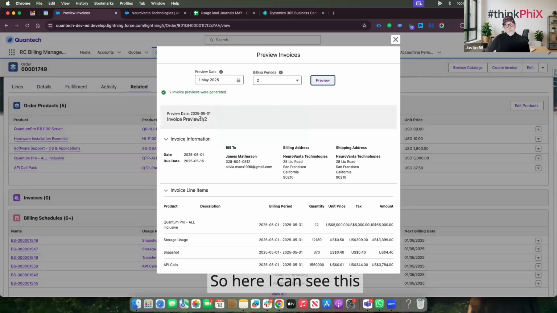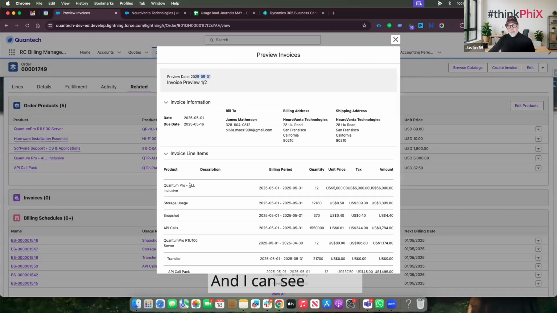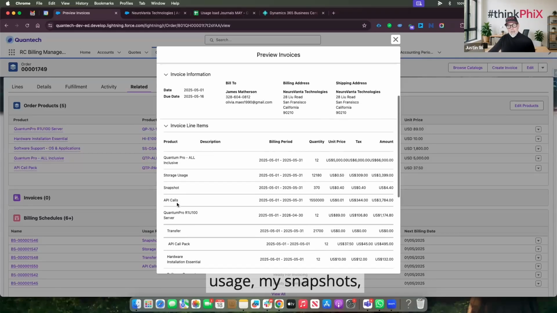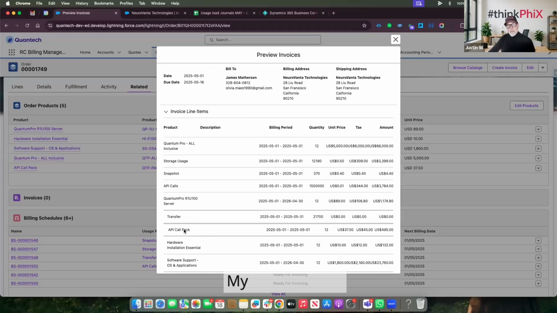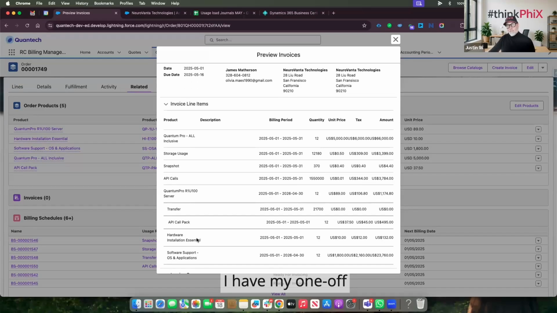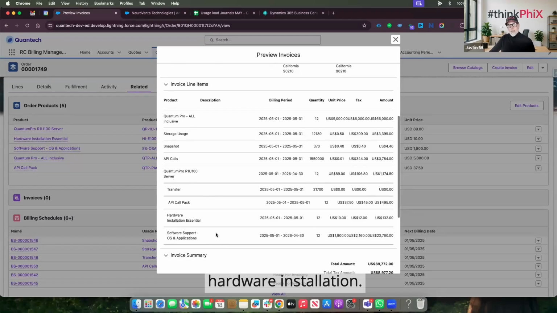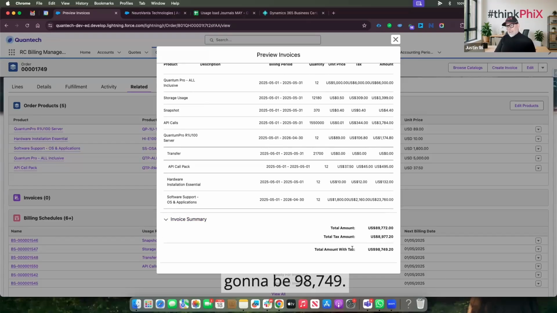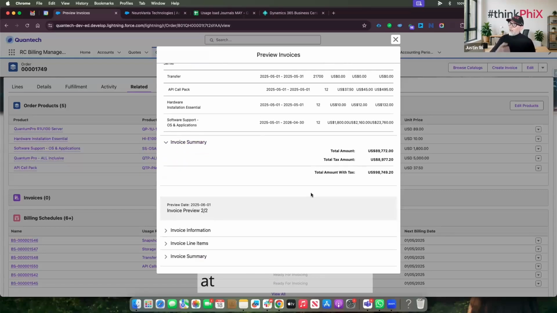So here I can see this is my first invoice, and that invoice is going to be from the 1st of May. And I can see I've got my all-inclusive product. I've got my storage usage, my snapshots, my API calls, my transfers, my API call pack. I have my one-off products here, which are the API call pack and the hardware installation. And then I have my recurring software support, which is paid annually. So as you can see, my invoice is going to be 98,749.